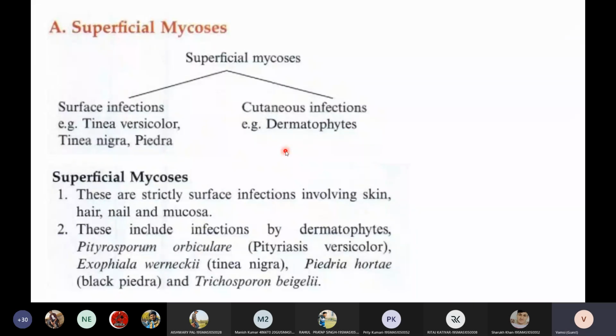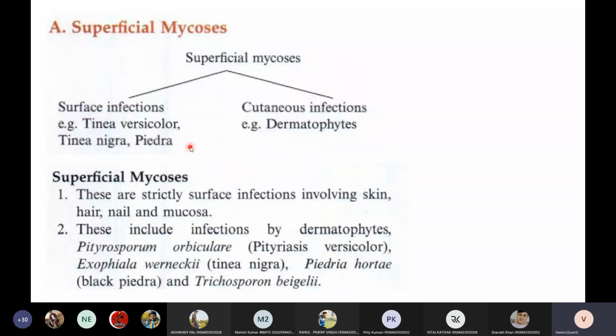So the first one is superficial mycosis. Superficial mycosis are of two types: surface infections and cutaneous infections. Now, always keep in mind, superficial mycosis strictly involves skin, hair, nail, and mucosal membranes. That's it. They cannot penetrate into the skin or into the subcutaneous layer of the skin. They're strictly surface infections. Keep in mind, they will only infect either nail, skin, hair, or mucosal membranes.